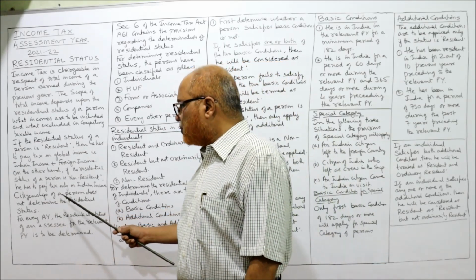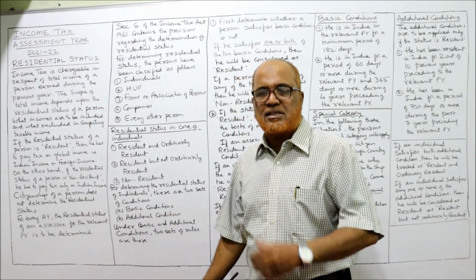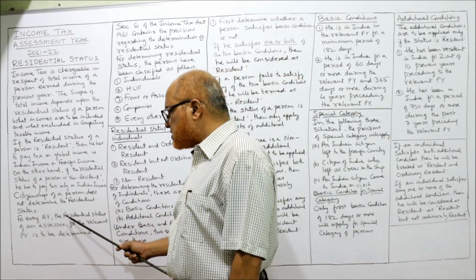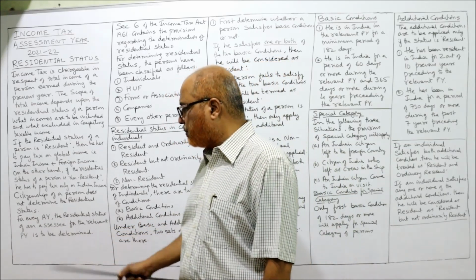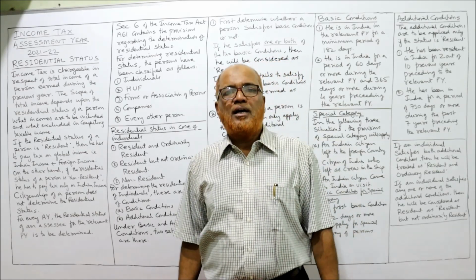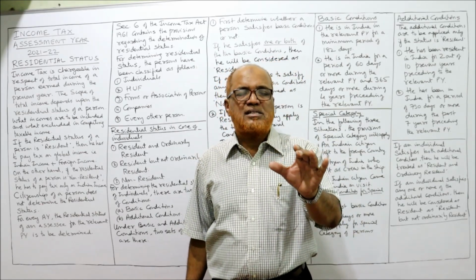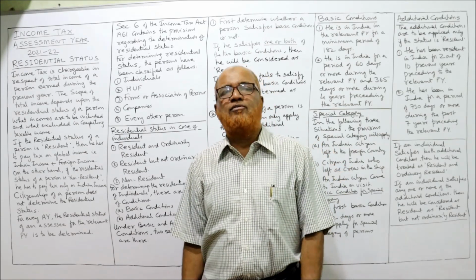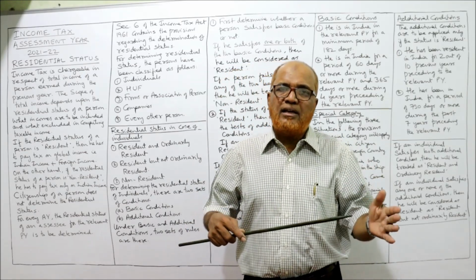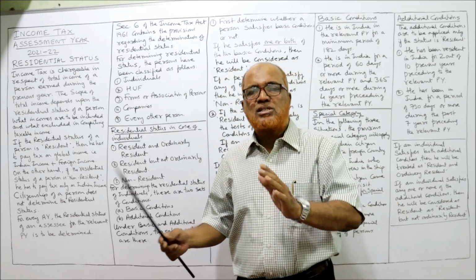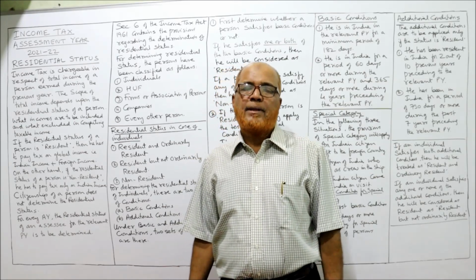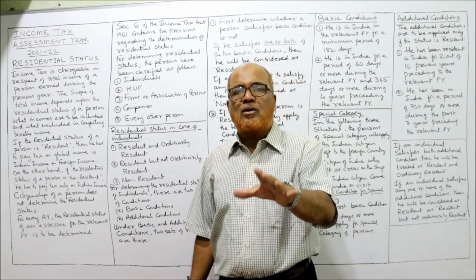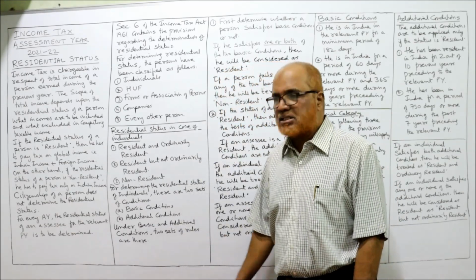Now, the citizenship of a person does not determine the residential status. Just now I told you, citizenship will be determined by the constitution, whereas for every assessment year, the residential status of an assessee for the relevant previous year is to be determined. It is not like once we have determined the residential status, it will be over. Every year the assessee's residential status has to be determined, because it may happen that in one year a person may be an ordinary resident and next year he may be a non-resident. The residential status may change from year to year. So every year it is required to be determined what the residential status is.